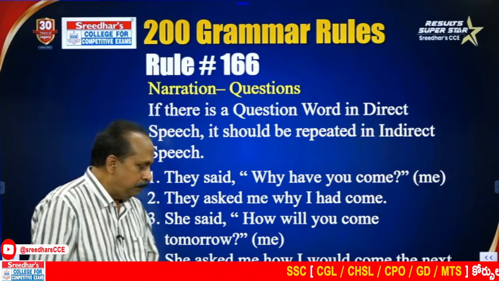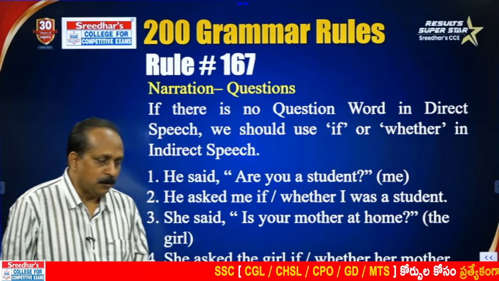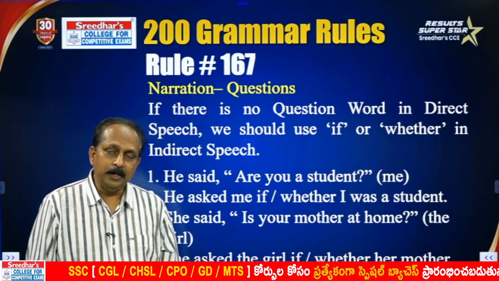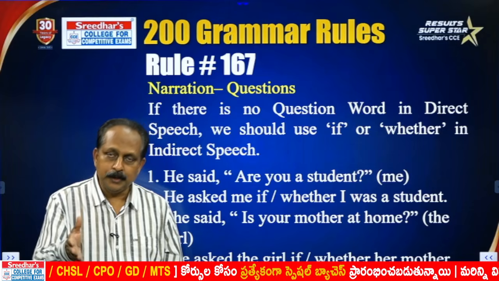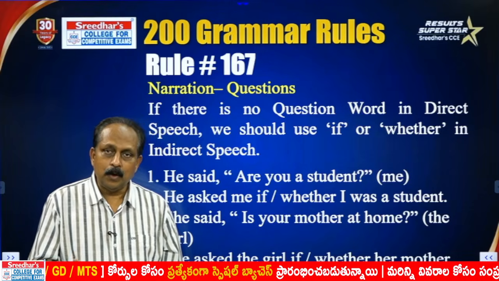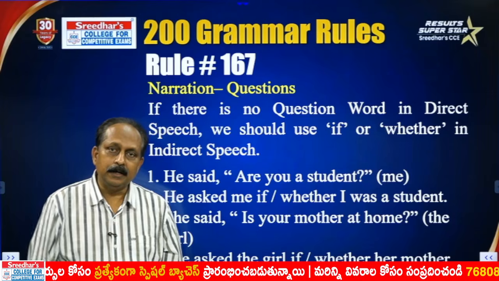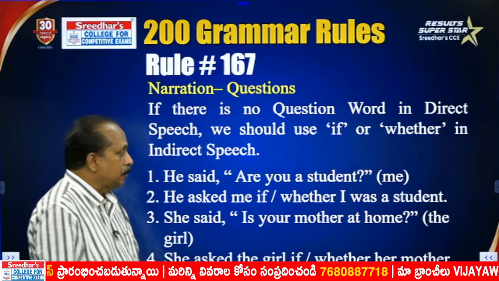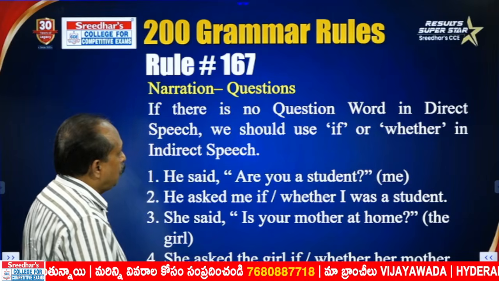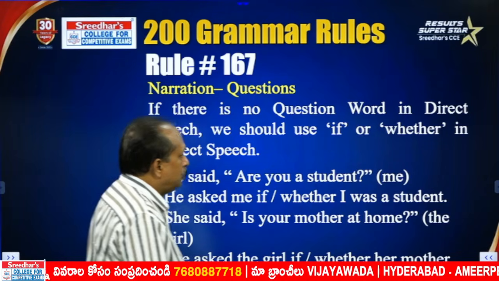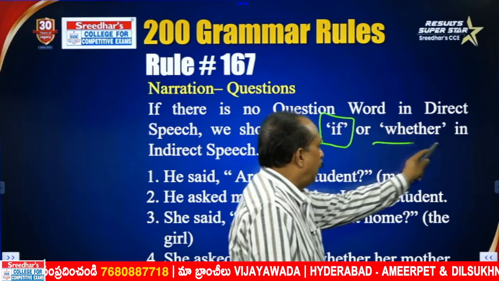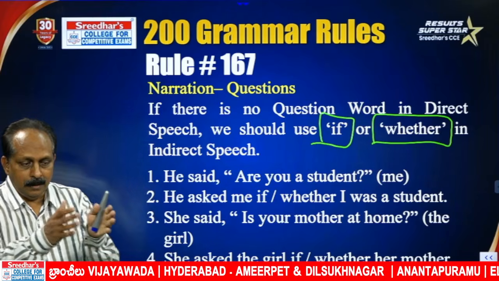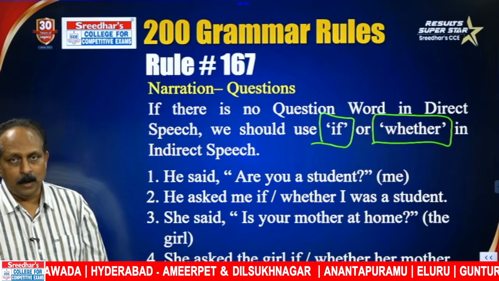But in English, sometimes we ask questions without question words. How do we do that? If I ask a person, "Are you a student?" it's a question, but there's no question word. If I say, "Do you come every day?" it's a question, but no question word. If there's no question word, what are we supposed to do? That is also very important. If there's no question word in direct speech, we should use if or whether in indirect speech.